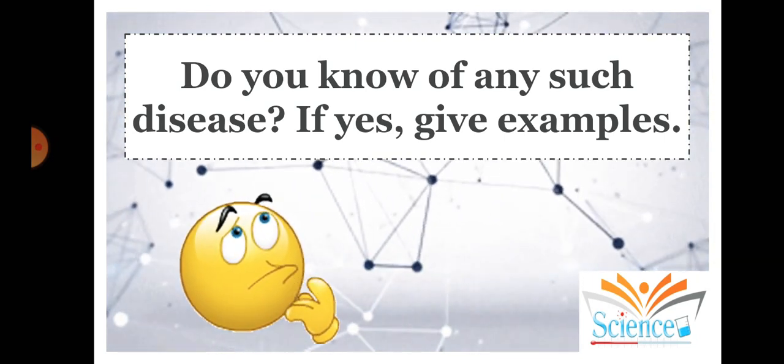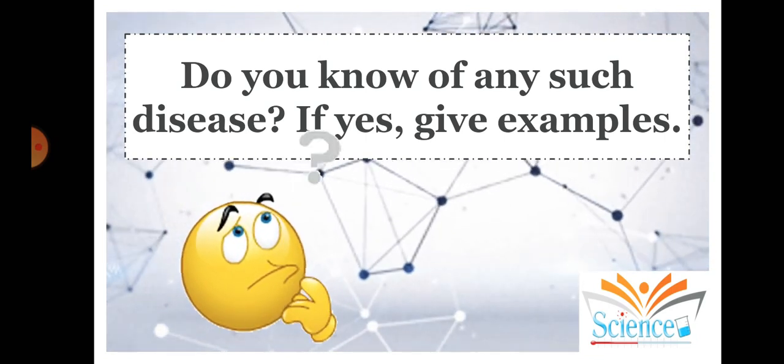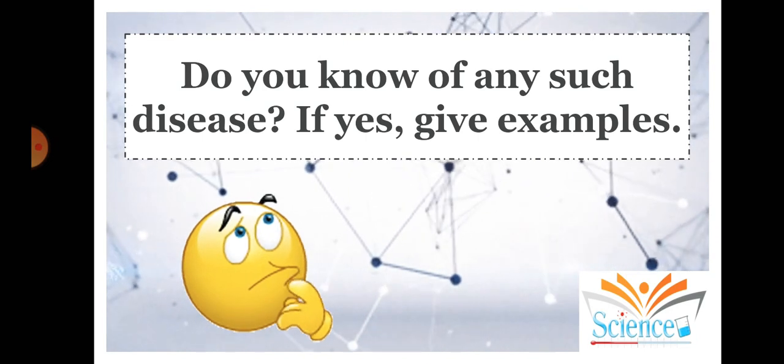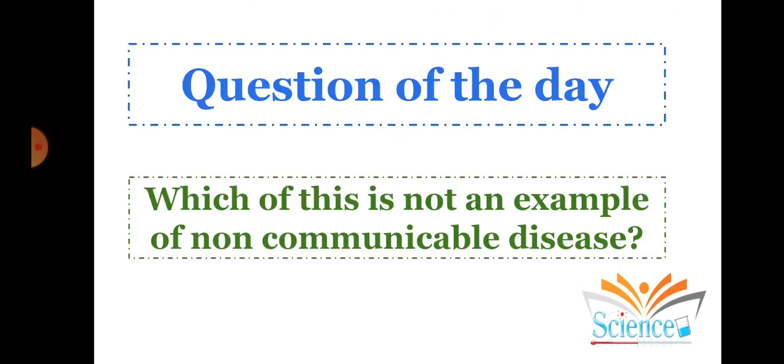It is a viral disease because it spreads rapidly to a large amount of population and is easily transmitted by air. These are the features of swine flu. Now the question of the day: which of these is not an example of a non-communicable disease? You have to select one among them.